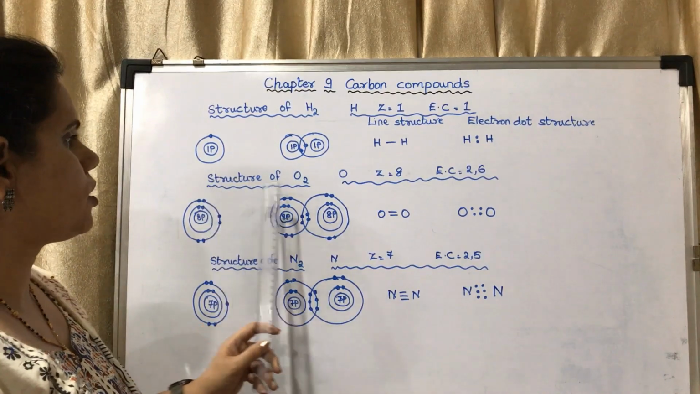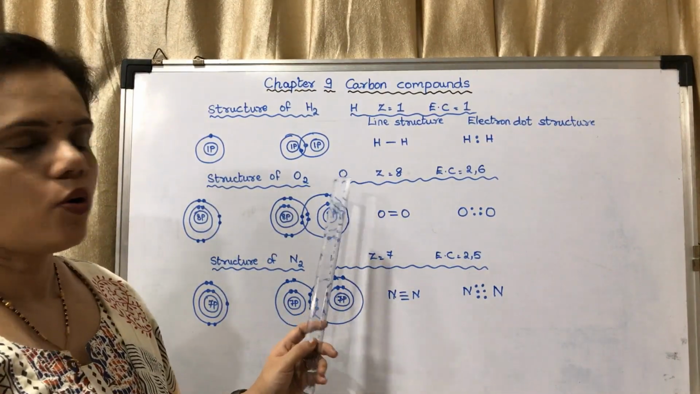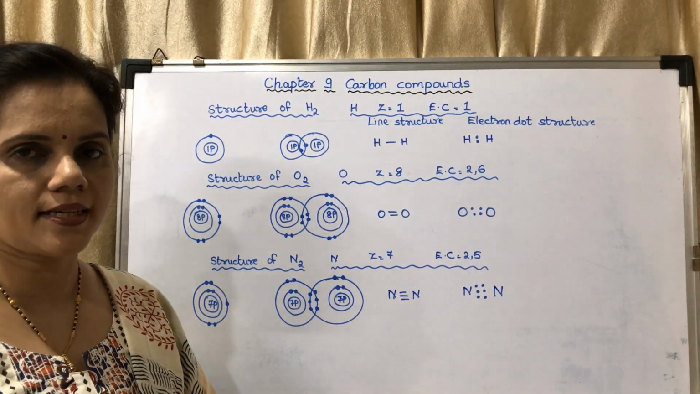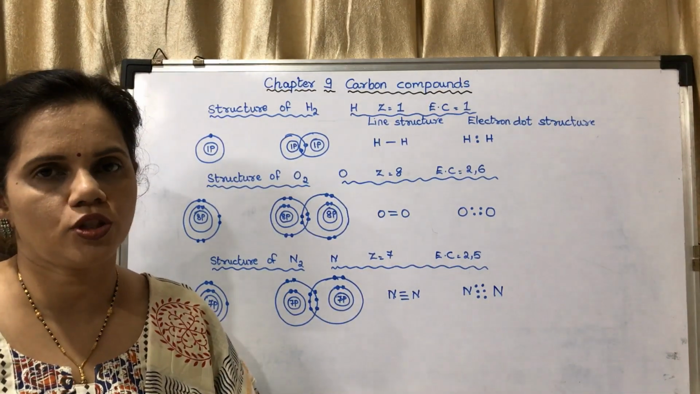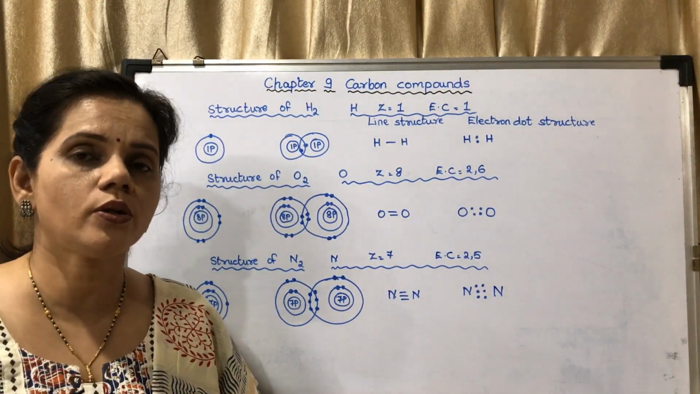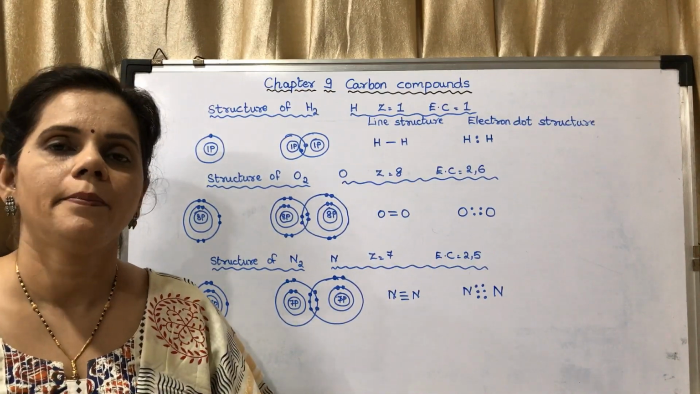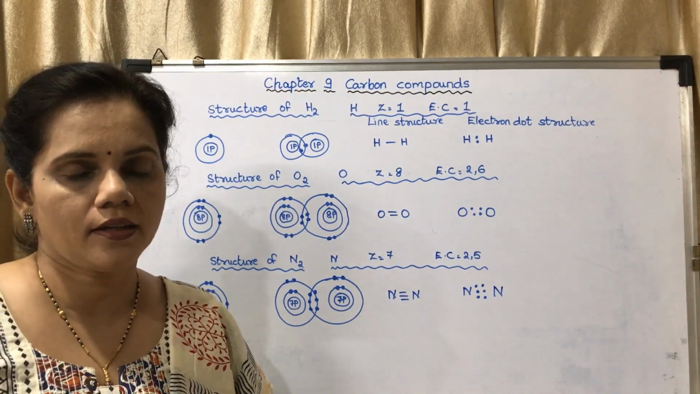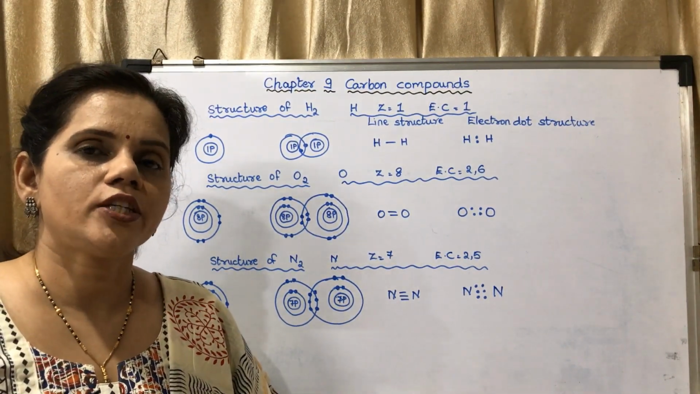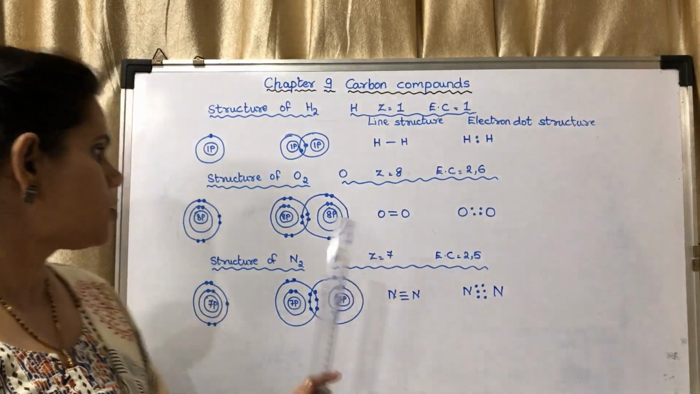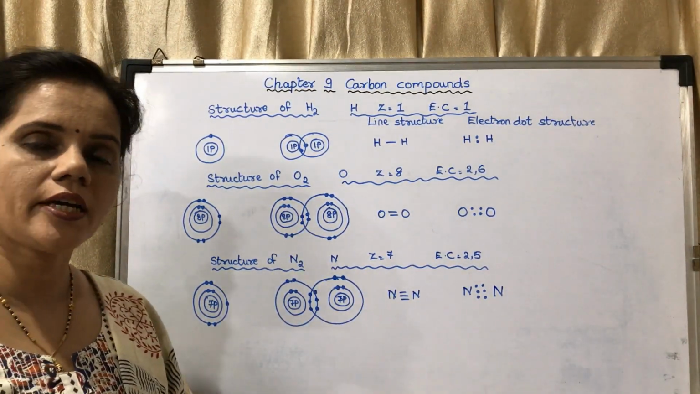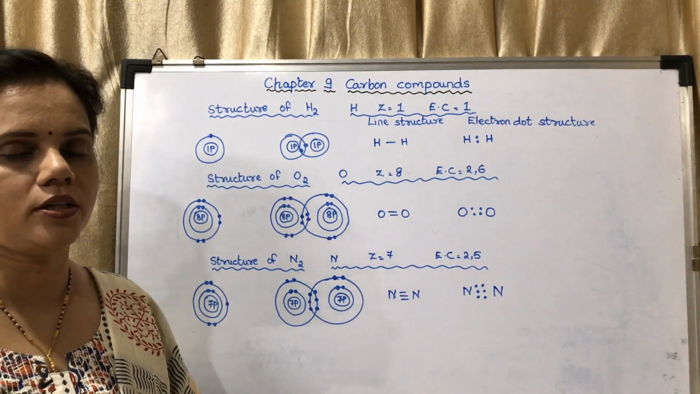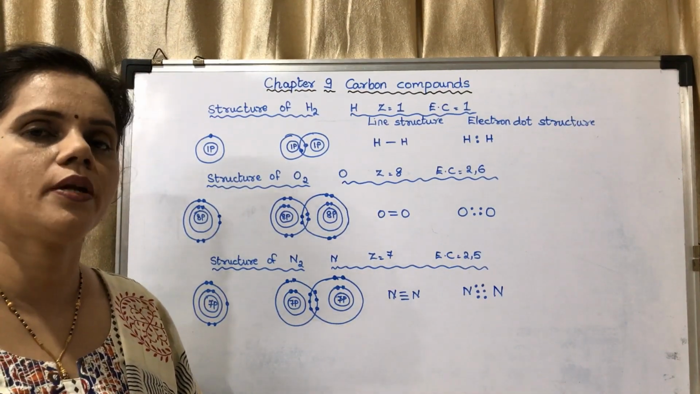The next is the structure of oxygen. Symbol is O, atomic number is 8, electronic configuration is 2, 6. It has 6 electrons in its outermost shell, so it is going to share 2 electrons, because it wants to become 8; it should be having 8 in its outermost shell. So it will be a double bond. If it is going to share 1 electron, it is a single bond. If it is going to share 3 electrons, it will be a triple bond.